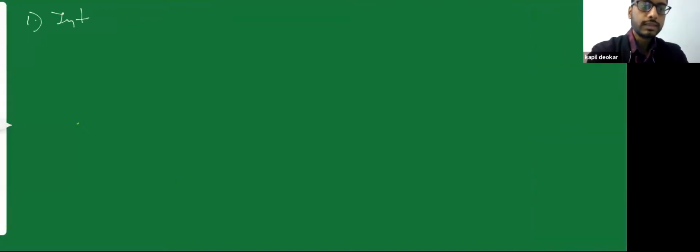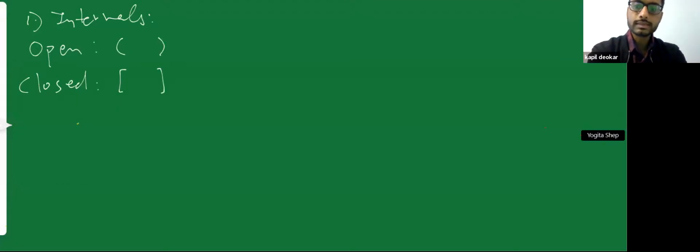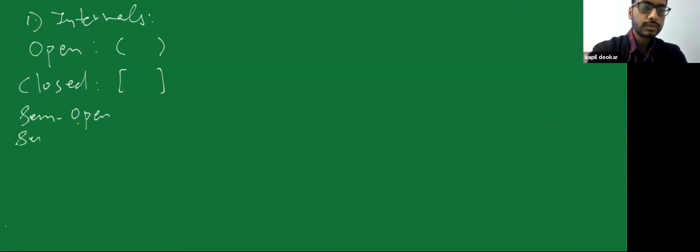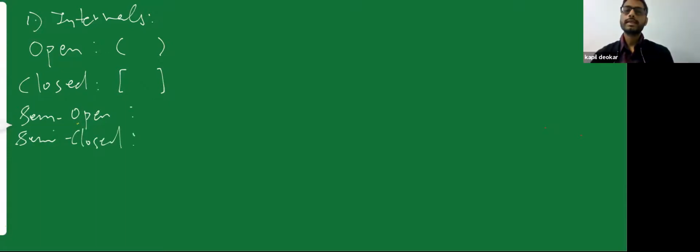So those people who are new, we have studied this in intervals. Open interval means round brackets. Closed interval means square brackets. And semi-open or semi-closed, as the name suggests, there will be one side open and other side closed. Now, what is open interval? It means all the points between those 2 points are included, but not the extreme 2 points.